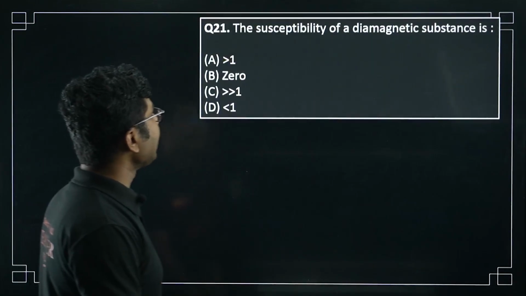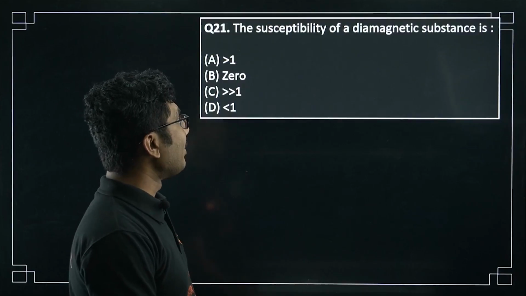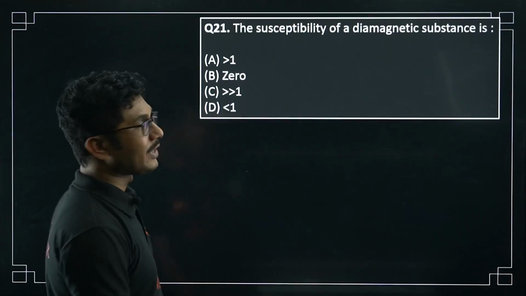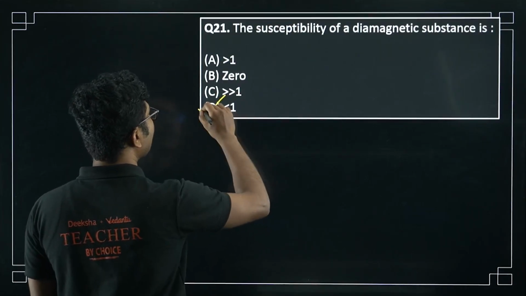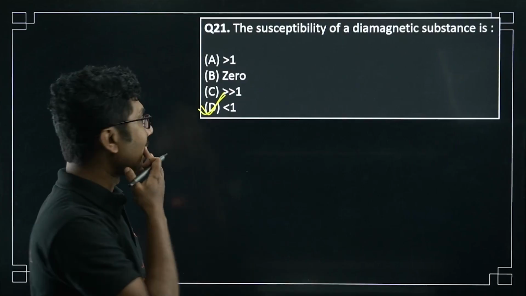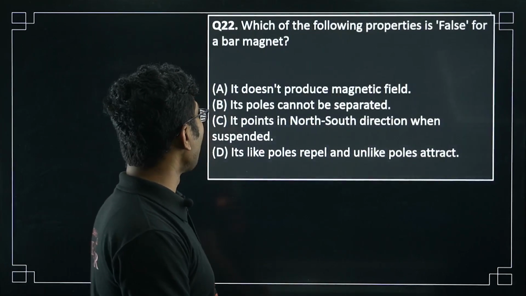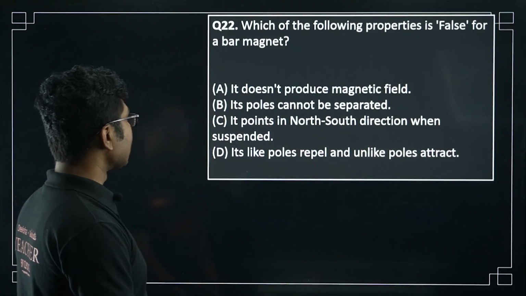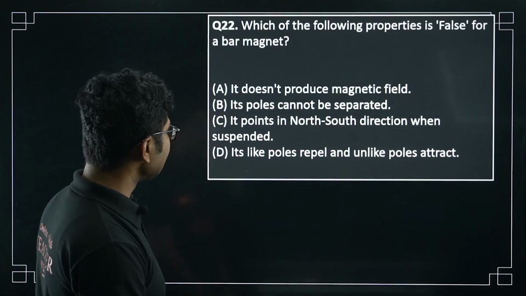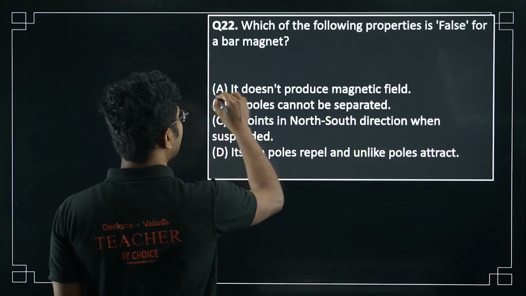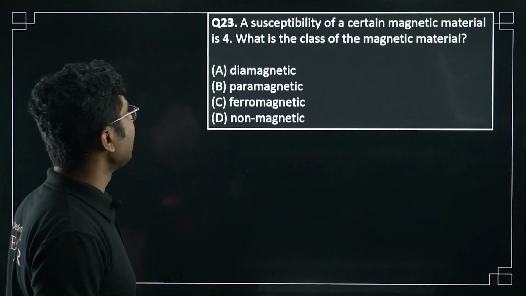The susceptibility of a diamagnetic substance is less than 1, so it will be less than 1. Okay. Which of the following properties is false for a bar magnet? It does not produce a magnetic field. I think this is a repeat question. This is the correct answer. It produces a magnetic field. Next question.